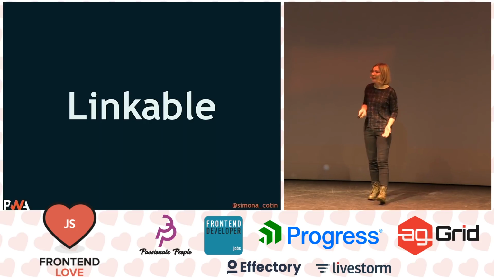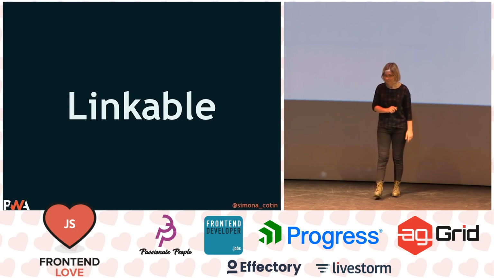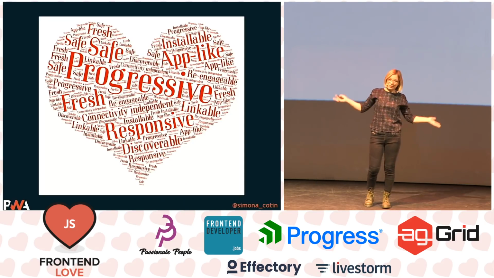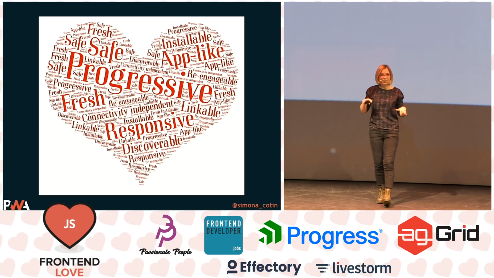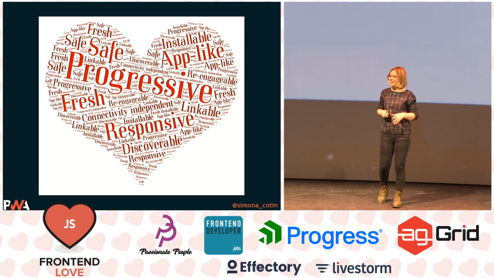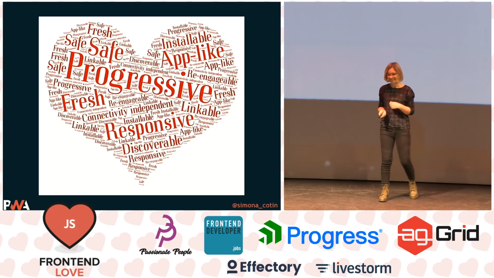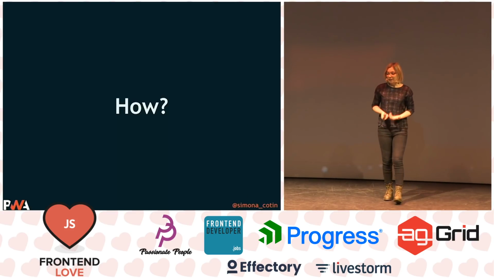I should be able to share a link to my app with Sarah. And if we were to put all these words in a word cloud that's very specific to the front-end love theme, this is how it would look. So how do we get started with this?